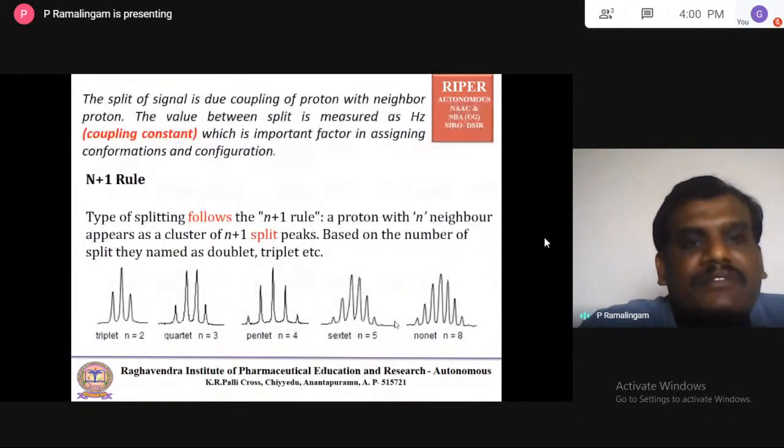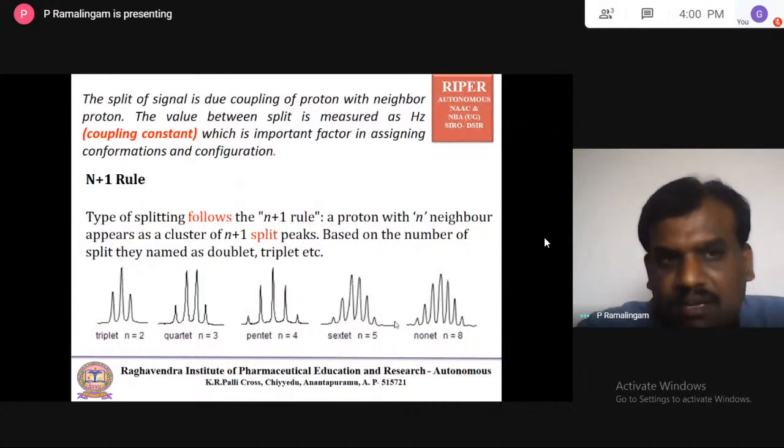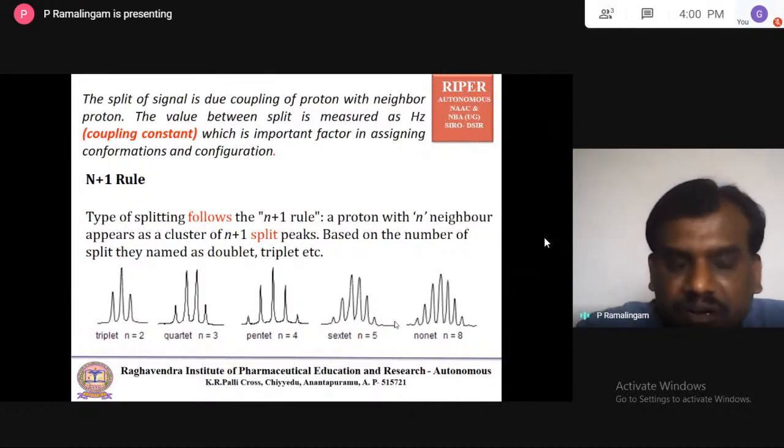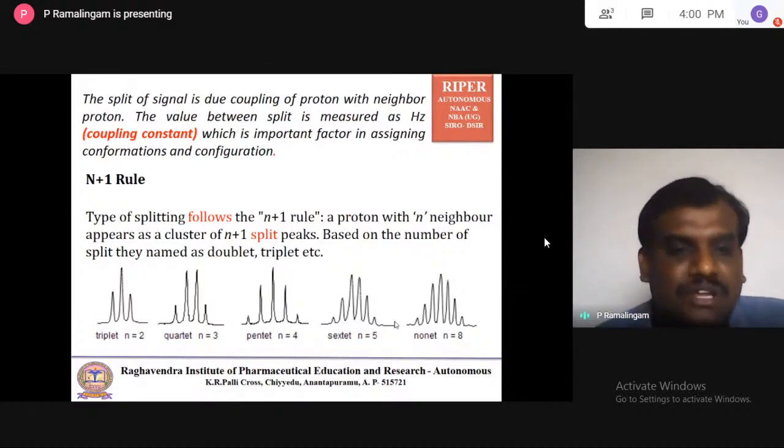See, the split of signal is due to the coupling of neighbor protons. As I told you, the value between the splits is measured in hertz. It's called the coupling constant, which is an important factor in assigning the conformation and configuration. Remember, NMR is also used to assign the stereochemistry.